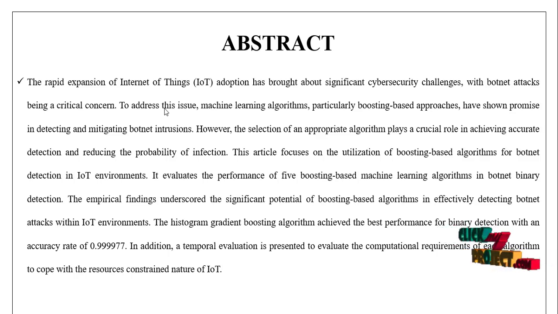This article focuses on the utilization of boosting-based algorithms for botnet detection in IoT environments.